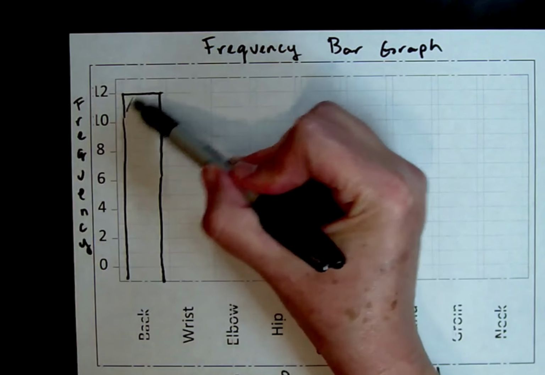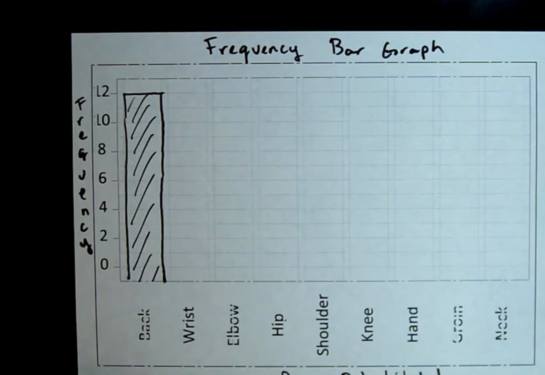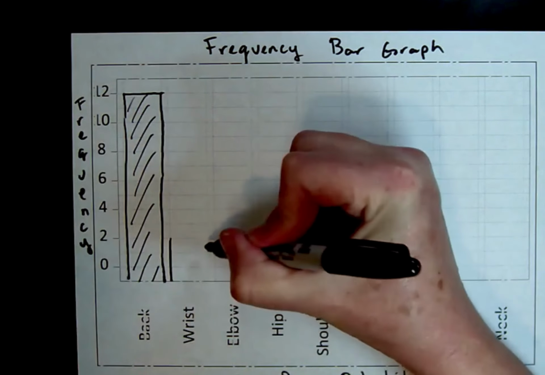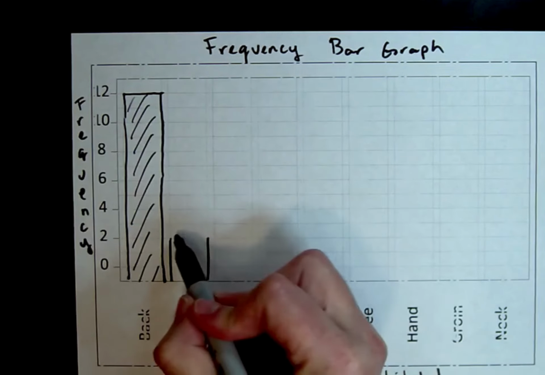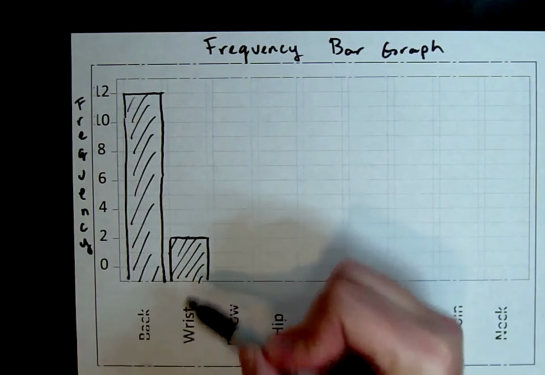Okay, so this is frequency for the back. Now we need to leave a gap between the rectangles. So I've kind of reflected that in the way I put the grid lines in. Next, the wrist frequency 2. So I'm going to make a rectangle that goes up to 2. Notice the rectangles do not touch each other.